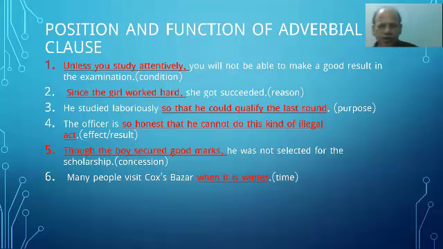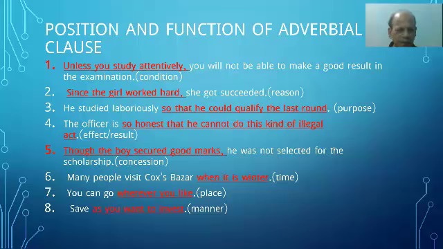When it is winter, it is an adverbial clause and it expresses time. Number seven, you can go wherever you like. You see, it indicates place, adverb of place there. Number eight, save as you want to invest. As you want to invest modifies the verb save. So manner, adverbial clause of manner.